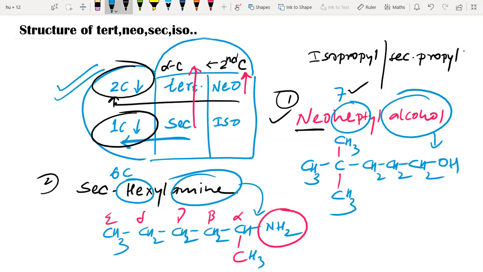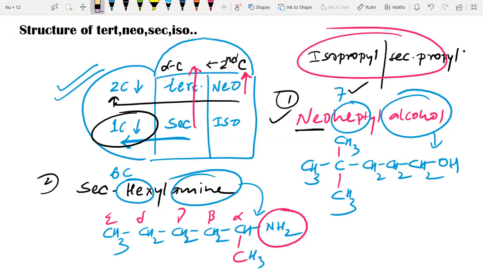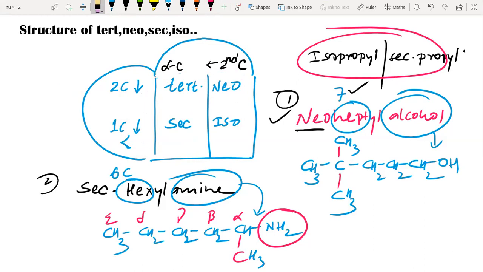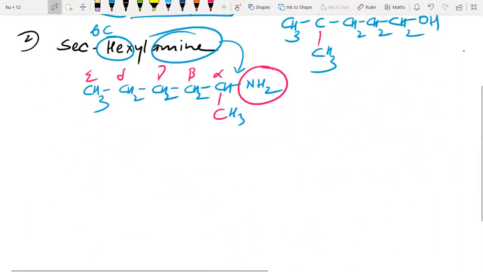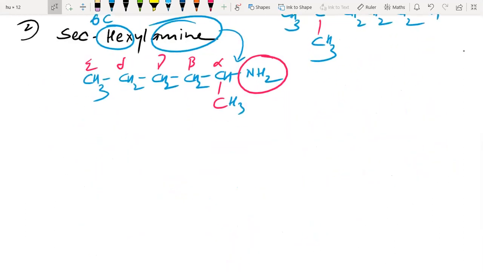Now we'll go for, as I said, we can prove isopropyl and secondary propyl structures are the same. Okay, we'll go for that and we'll see with the help of this table that the structure is the same. Okay, so I'll write it here. Okay, number 3.